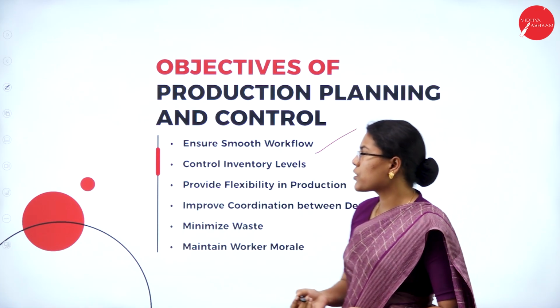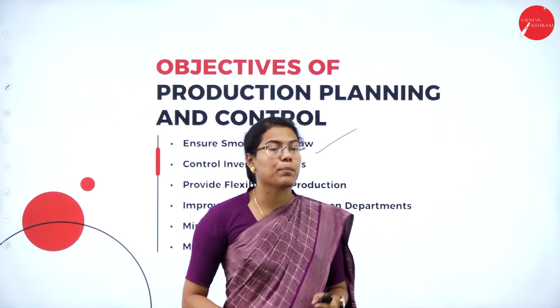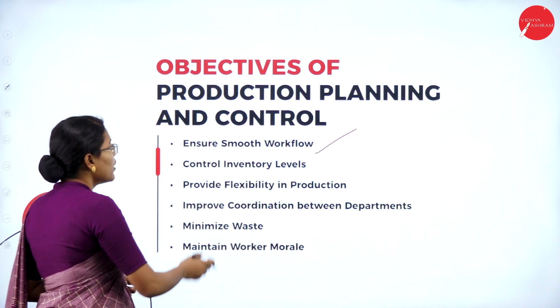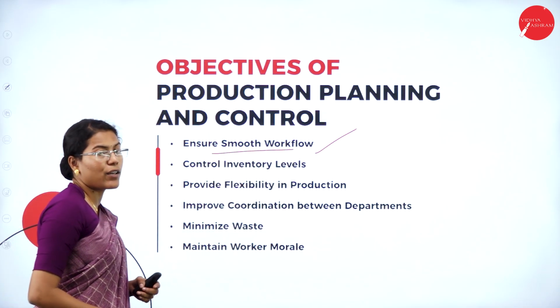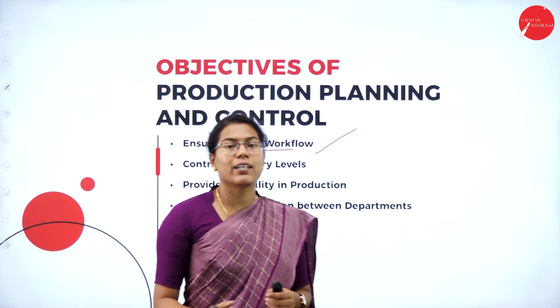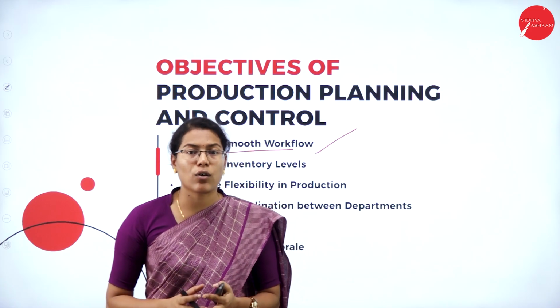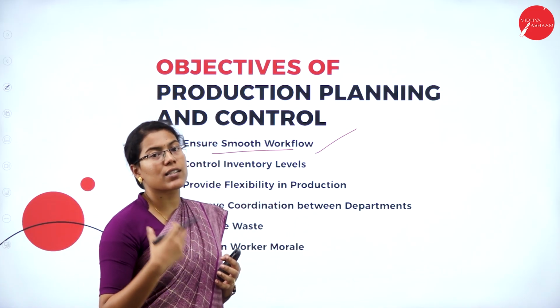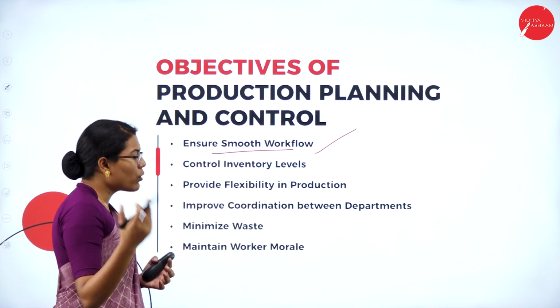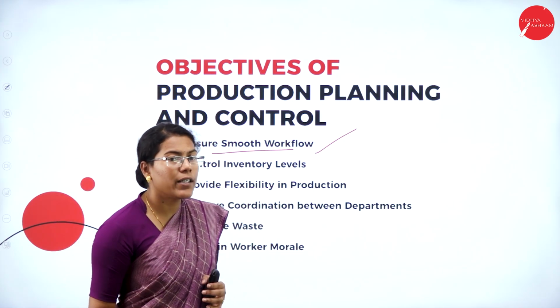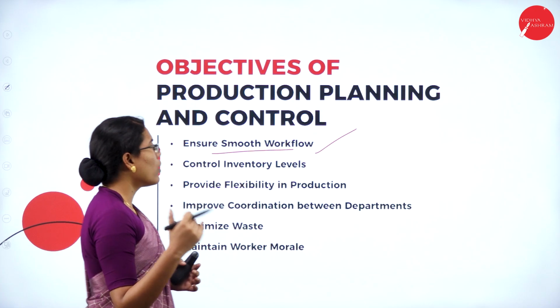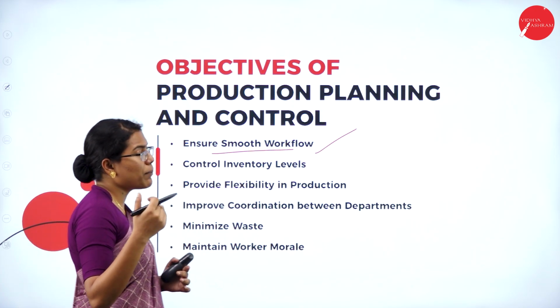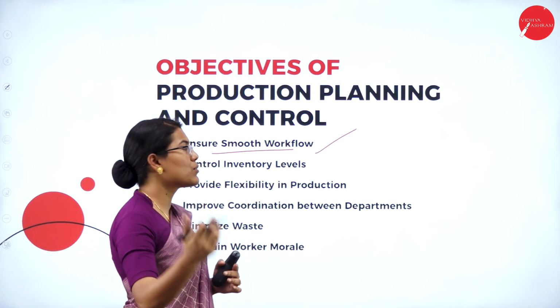So a proper production planning and control also helps so that the production happens throughout the year without any kind of bottlenecks or any kind of downtime, sudden breakdown of machines, etc. So it makes sure that the production process is not delayed due to the unavailability of skilled laborers or the machine downtime. So they make sure that the production process is not delayed.